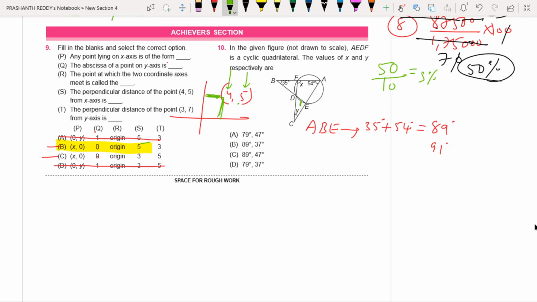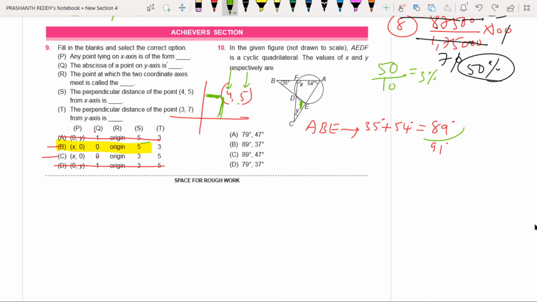This external angle must be how much? 89. How can you say? Two things: this is a straight angle. Also, in this triangle, this is an external angle, and an external angle equals the sum of its opposite interior angles. That is the reason angle E is 89. Angle E, how much are you getting, my dear children? 89. Very good.